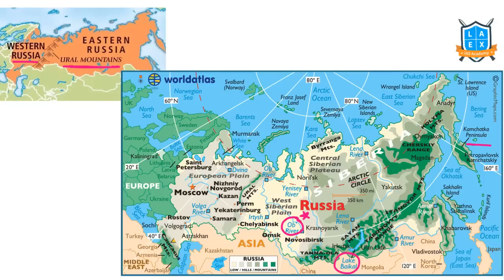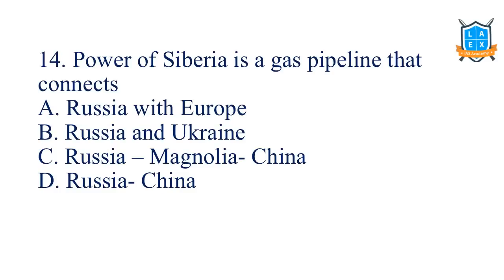And then Kamchatka Peninsula. Please go through the map of Russia once. It is very important. There is this particular island called Novaya Zemlya. The city of Murmansk, one of the largest cities in the Arctic with less population, is also in news. Read about that. Volga River, Europe's longest river, is important; it drains into the Caspian Sea. Now let's solve this question. Power of Siberia is a gas pipeline that connects which two countries? That connects Russia and China.